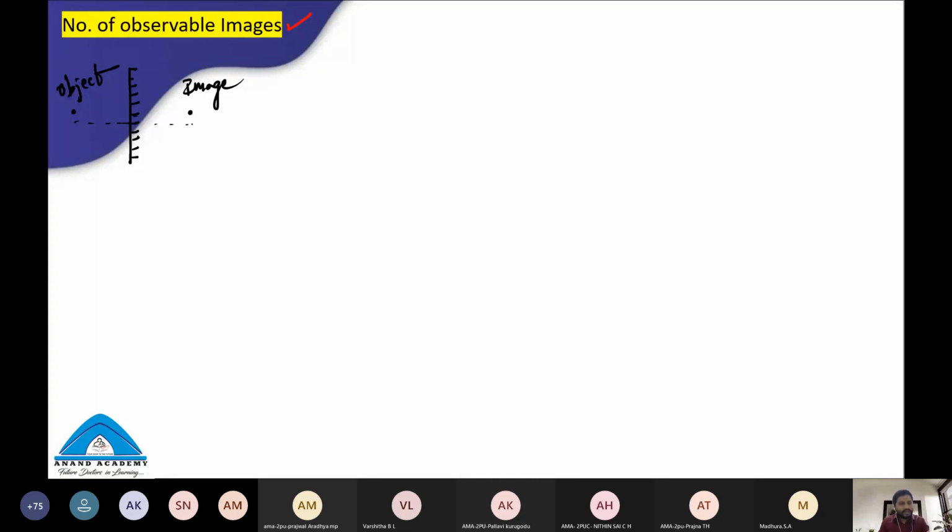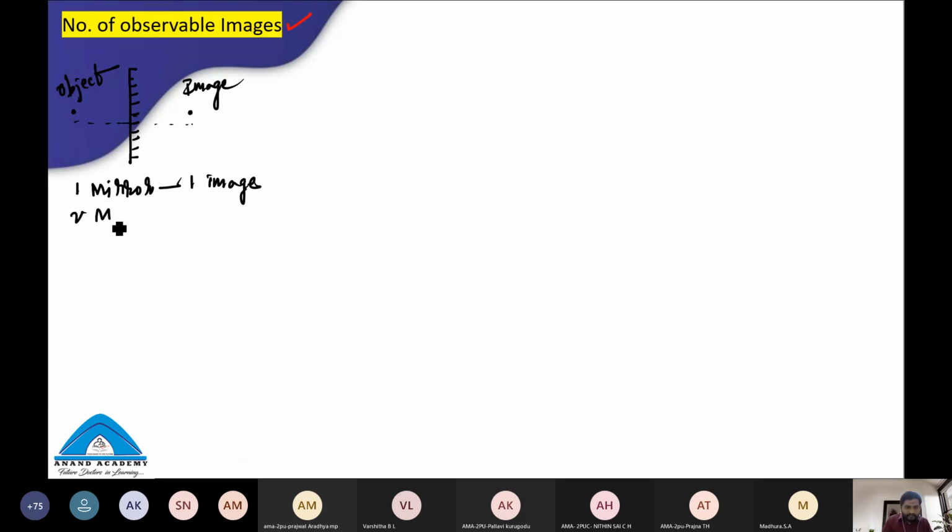How many images will be formed? One. Understand? Clear? How many plane mirrors are here? One. So a simple analysis: one object, one image. One plane mirror, one image. Understand? So for example, if I take two plane mirrors, see here, one mirror, one image.